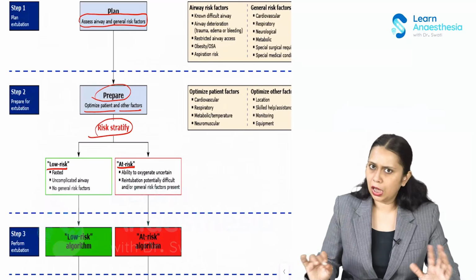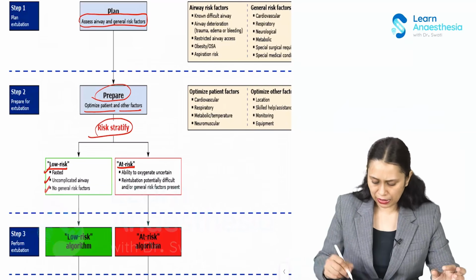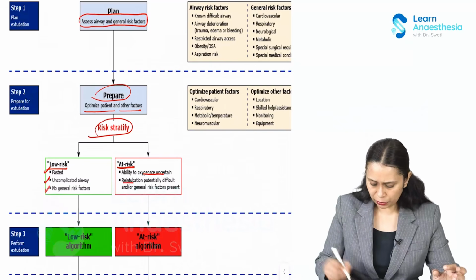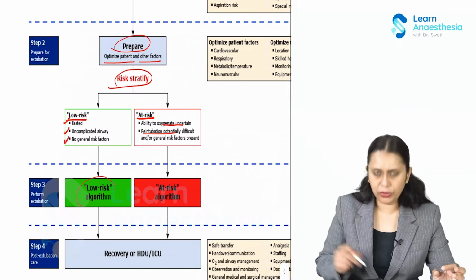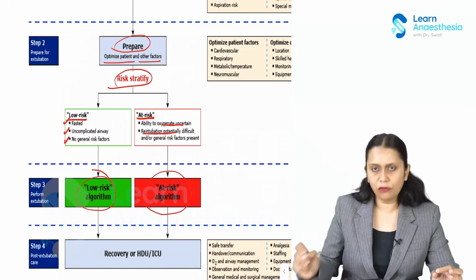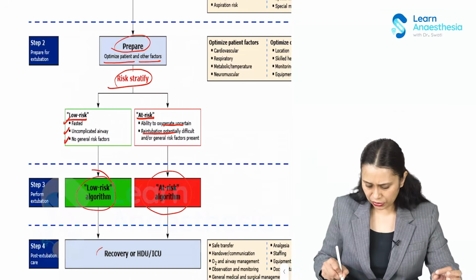Low risk: uncomplicated airway, no general risk factor, well fasted patient. At risk: ability to oxygenate uncertain, reintubation potentially difficult. So if the patient is low risk, we go for the low-risk algorithm, which I will discuss. At risk, we'll go for the at-risk algorithm if we plan to extubate, and then shift the patient to ICU.